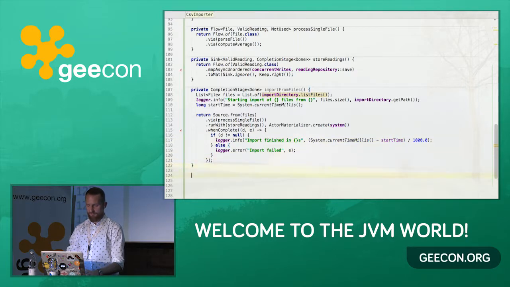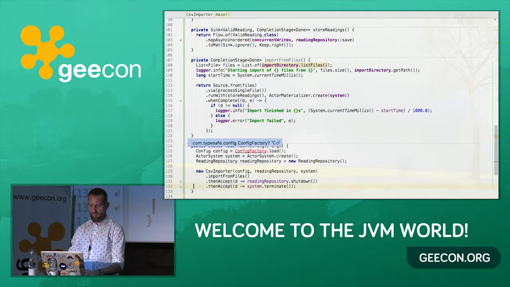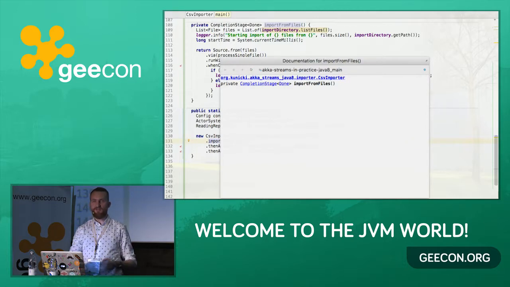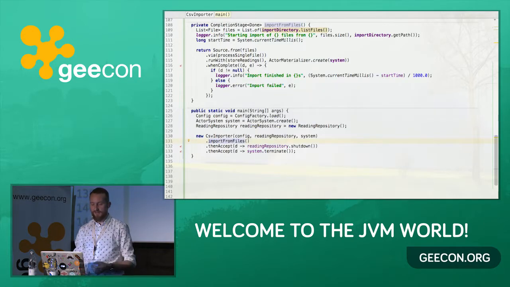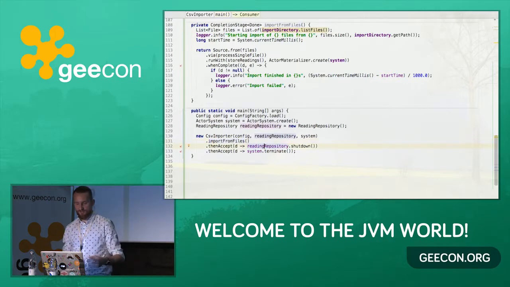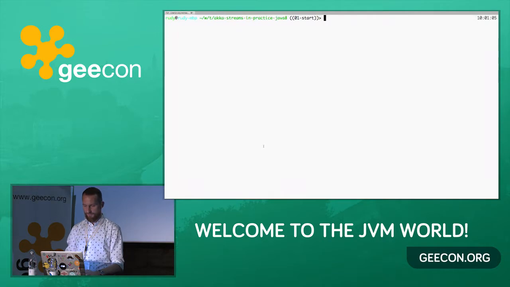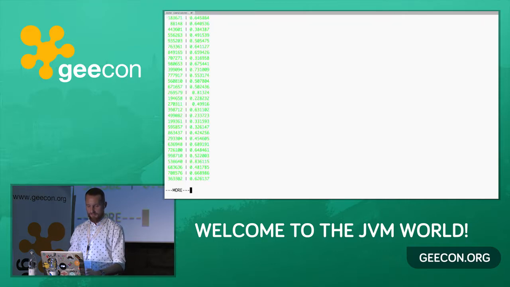And now the last thing we need to do is have a main method that is going to run everything. And it's pretty simple. It basically loads the configuration using the Typesafe Config library, creates the actor system that will be needed to run everything, creates the reading repository, and then we just create an instance of our importer and run the import-from-files method that returns the completion stage, so it's part of the Java concurrent package. And then we have some shutdown routines to shut down the actor system and shut down the repository, so the Cassandra connection.